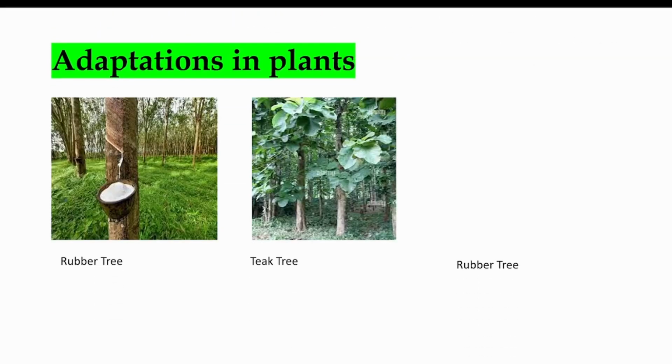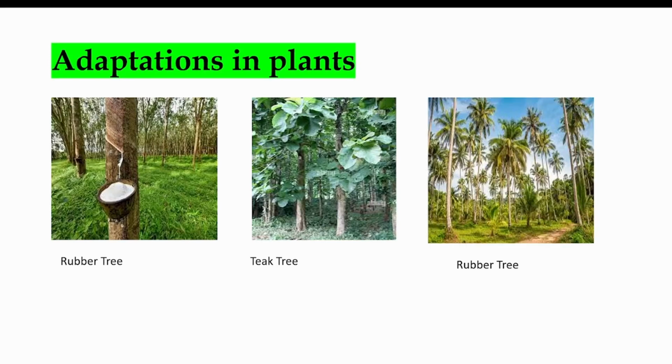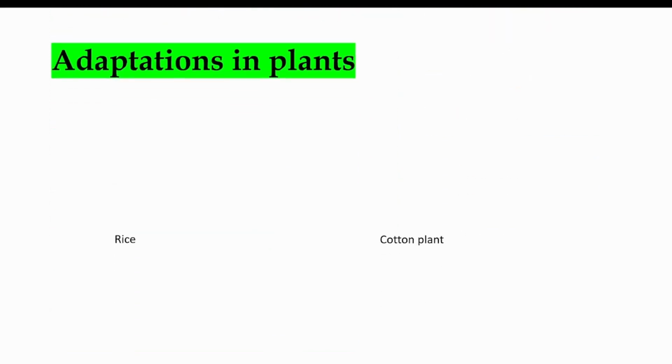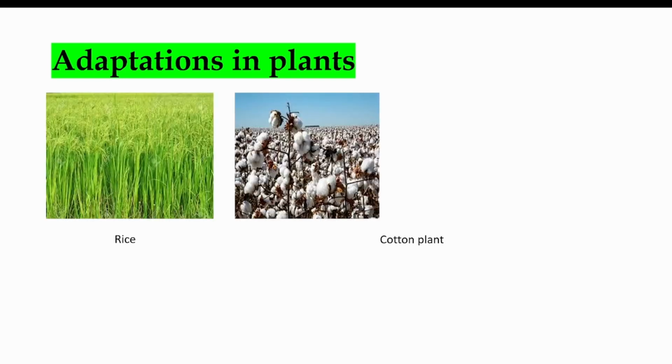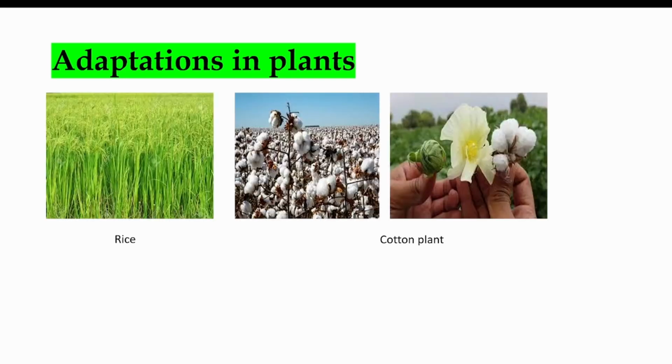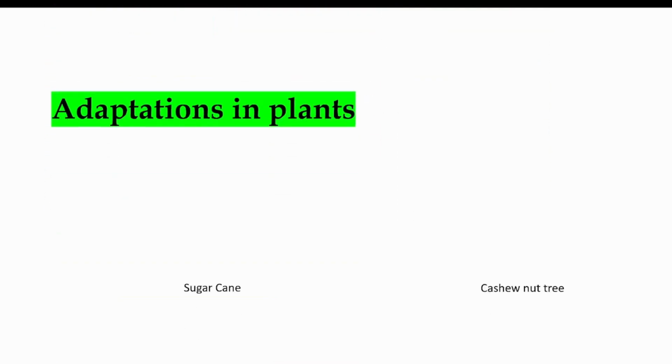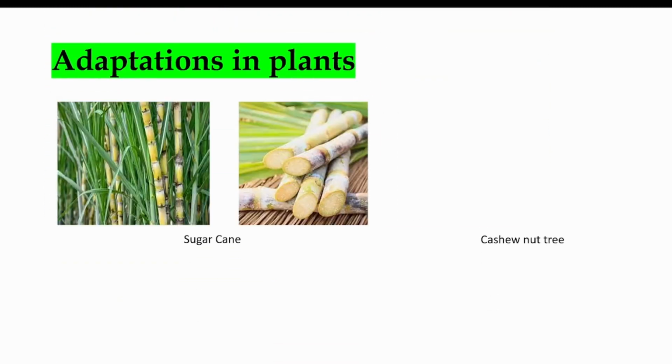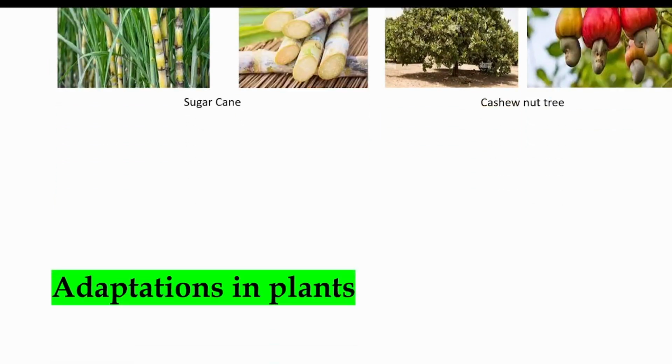Rubber tree, teak tree, coconut trees. The small plants that grow in these regions are rice, cotton. This is the cotton plant, sugarcane, cashew nut tree.